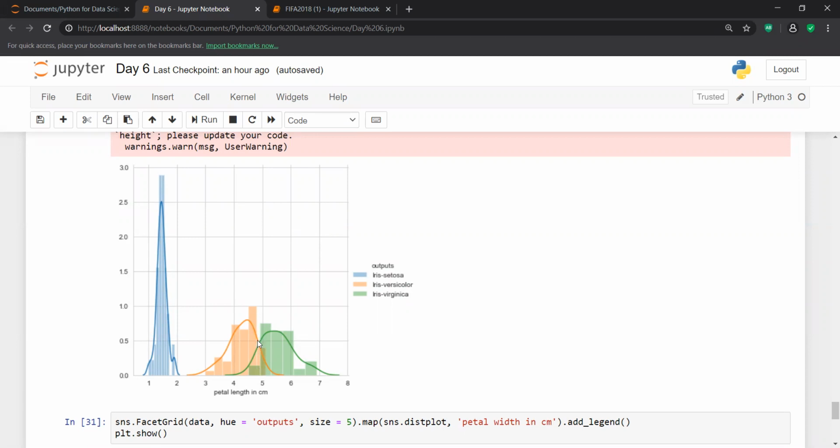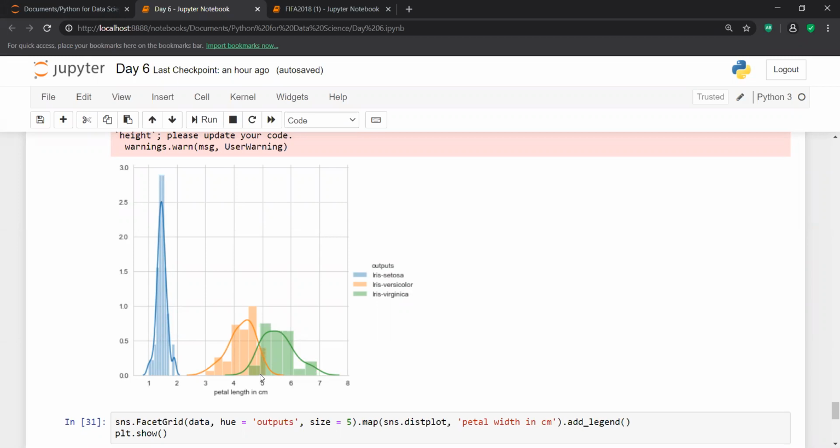In the same way, if I try to make some conclusion or analysis for versicolor or virginica on the basis of petal length, can I make that analysis? Yes, definitely you can. Just put a line over here and then make that analysis.